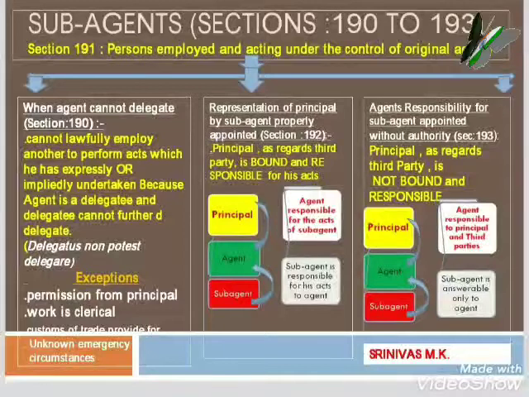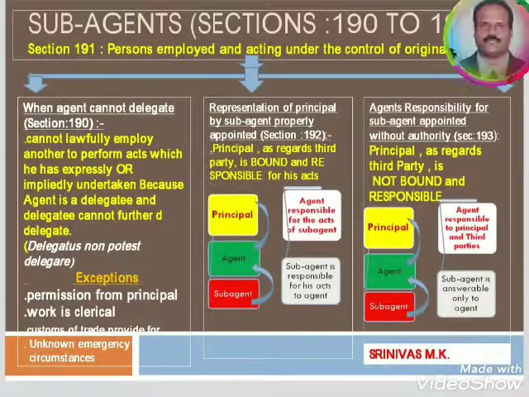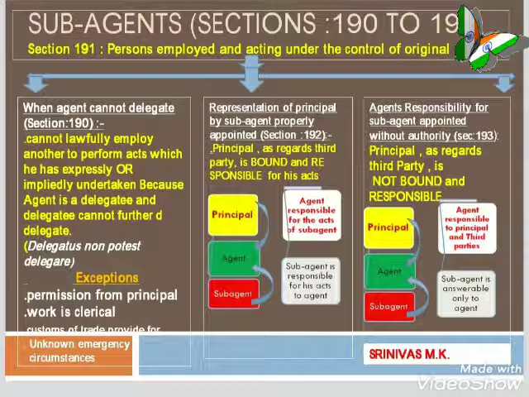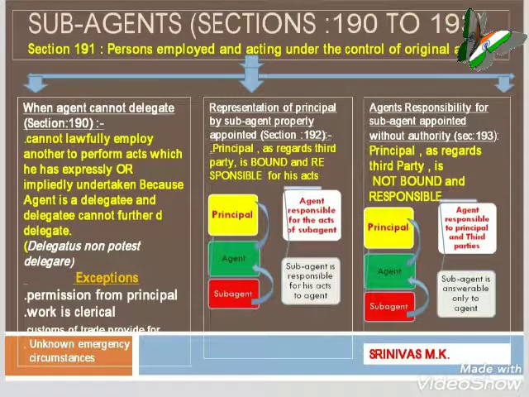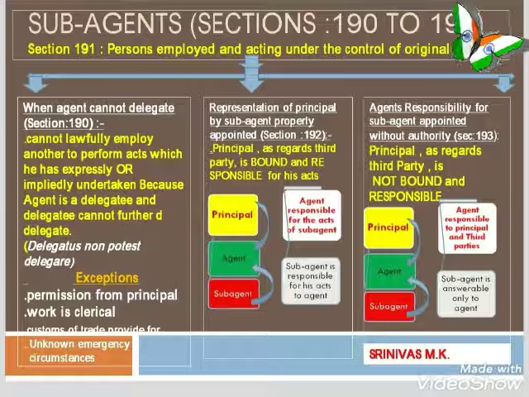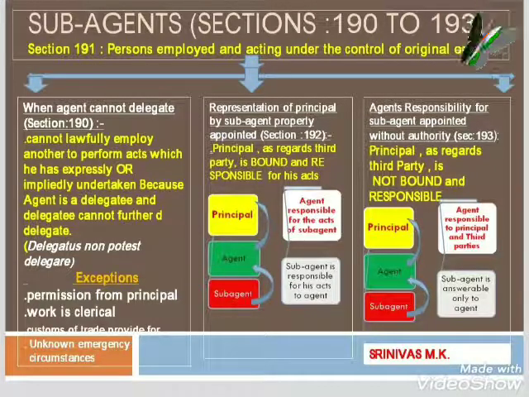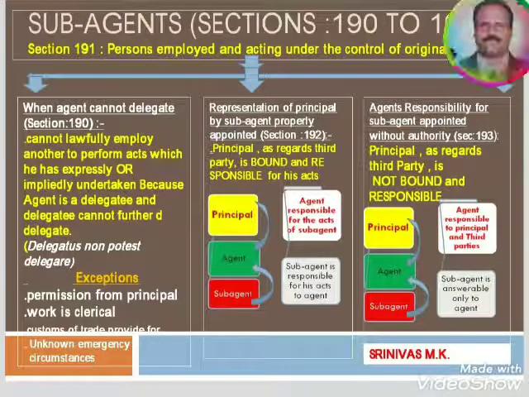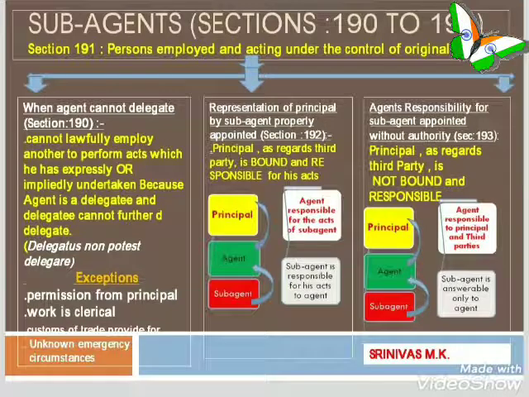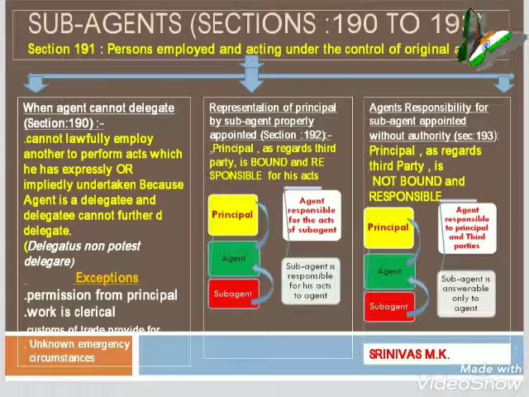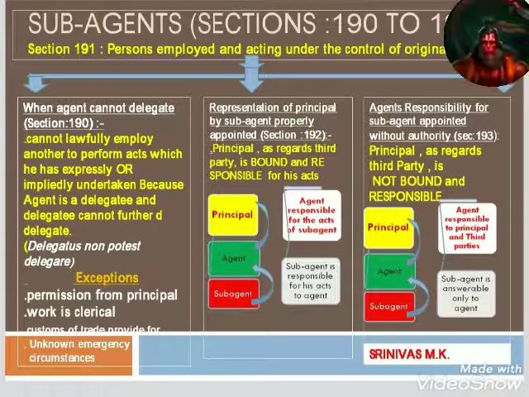to recover the monies due to A from C and company. B instructs D, a solicitor, to take legal proceedings against C and company for the recovery of the money. D is not a subagent but is a solicitor of A. So that we have to understand here. Some of the illustrations are given to understand the substituted agent. Substituted agents and subagents both are appointed by agents only.